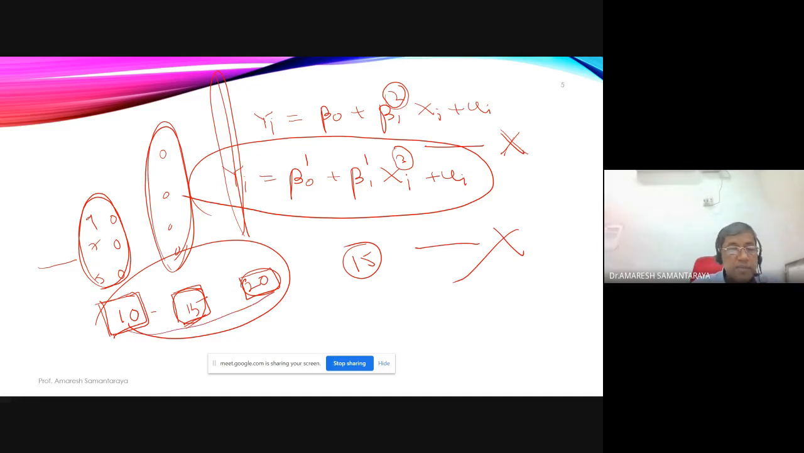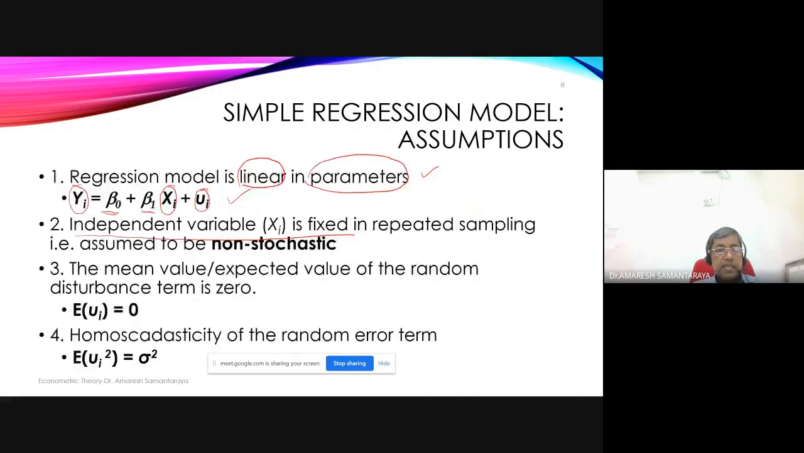These fixed values of X which we are talking about should vary. It should not be just one value for the entire sample. It should be fixed here, but variable across. Okay, I hope you understood, but in case some doubts are there, I'll take them up.